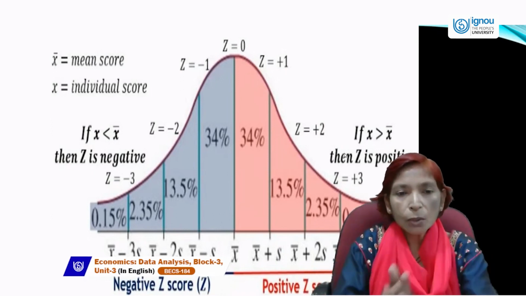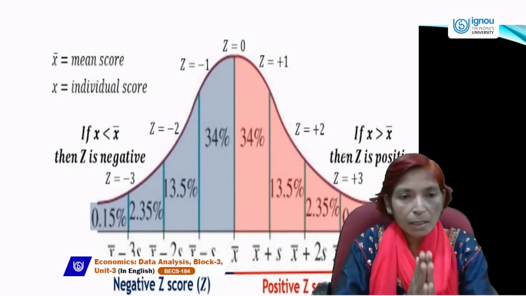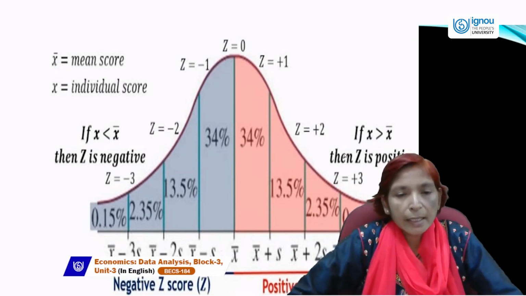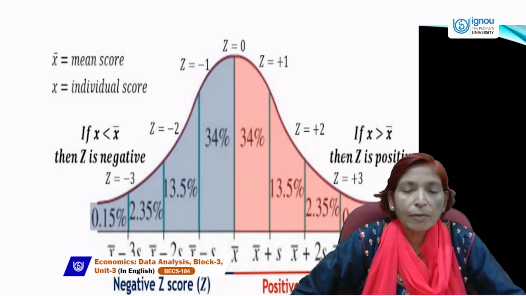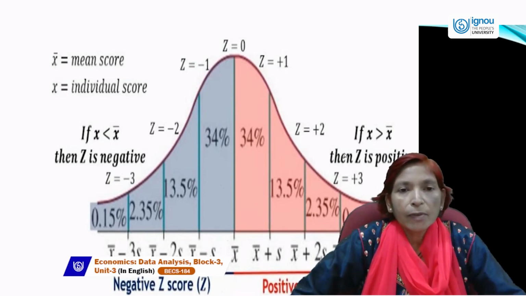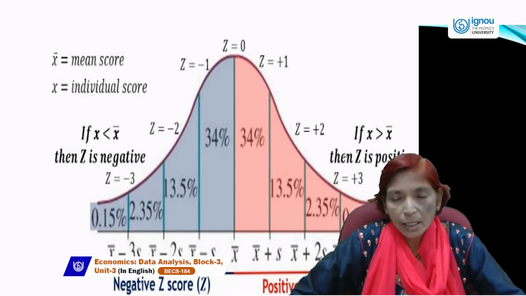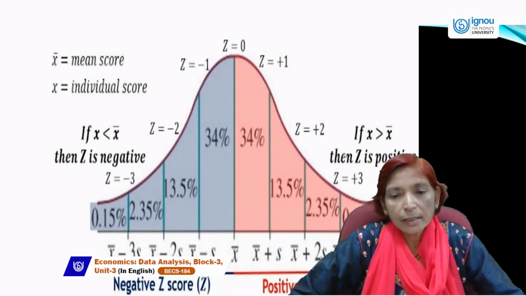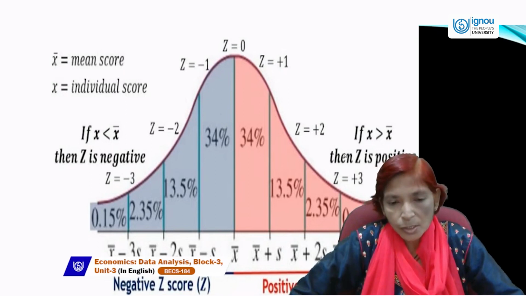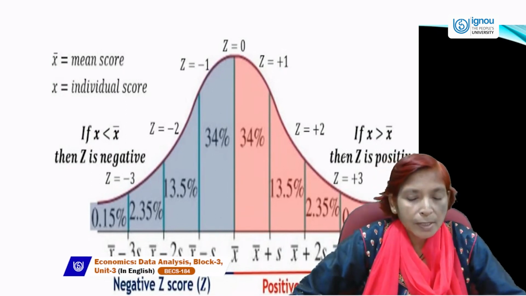And the proportion on the right hand side and the left hand side is the same, because both are equal, 50% and 50%, and we can divide 50% in a positive way and in a negative way. First area is 34%, after that 13.5%, then 2.35%, then 0.15% for the positive z scores.